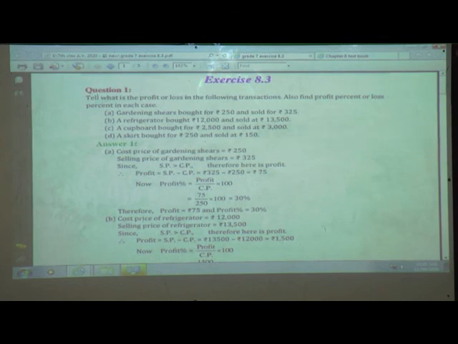By seeing this, you know now SP and CP, that is selling price and cost price. In this way you can see the statement and find out whether it's a profit or loss. But here we have to find out the percent too. It may be a profit percent or it may be a loss percent. So we will see examples and try to find out.